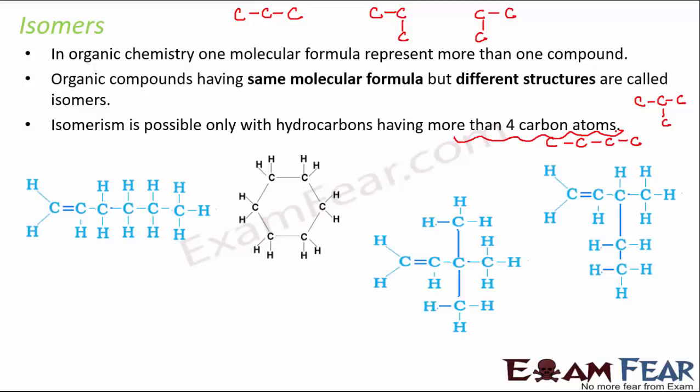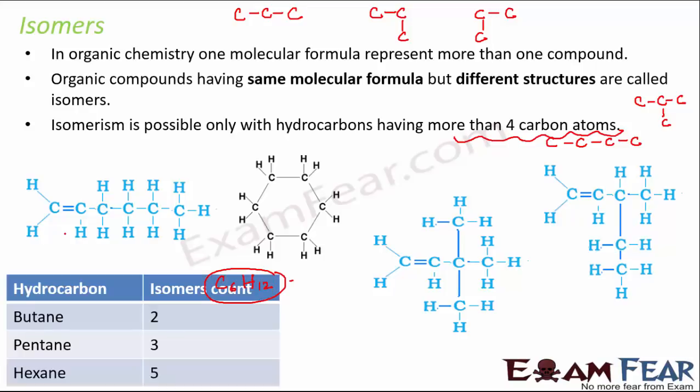So here if you look at these structures, you actually see 4 structures, and all of these structures have the same molecular formula, that is C6H12. All of these have 6 carbon atoms and 12 hydrogen atoms, but they are all structurally different. So this is an example of isomerism. It has also been observed that for a hydrocarbon with 4 carbon atoms, you get 2 isomers. For a hydrocarbon with 5 carbon atoms, you get 3 isomers. So as the number of carbon atoms in the hydrocarbon increases, the number of possible rearrangements also increases, and therefore you get more isomers.